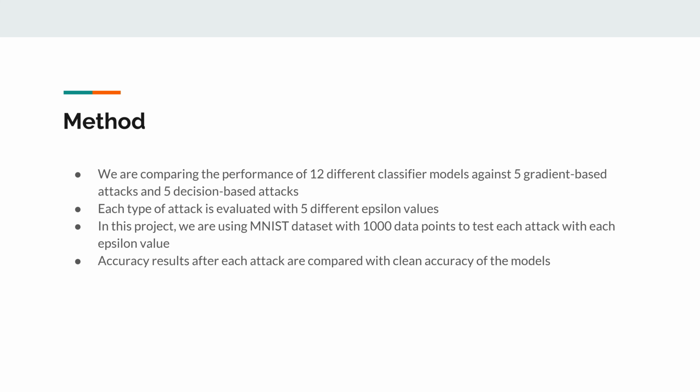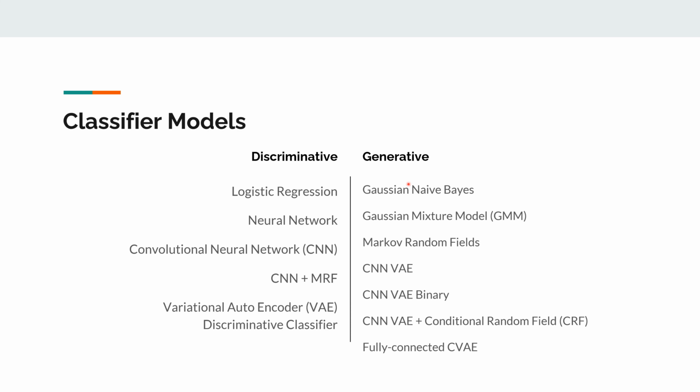We will compare 12 models against 5 gradient-based and 5 decision-based attacks, each with 5 different epsilon values. We use the MNIST dataset with 1,000 data points for each epsilon value. Accuracy of results are captured for comparison. Here is the list of the classifier models that will be used in this paper. There will be 5 discriminative models and 7 generative models.